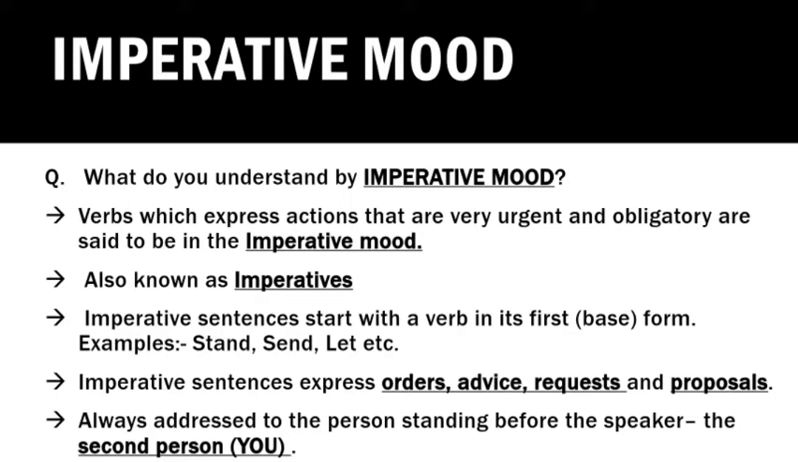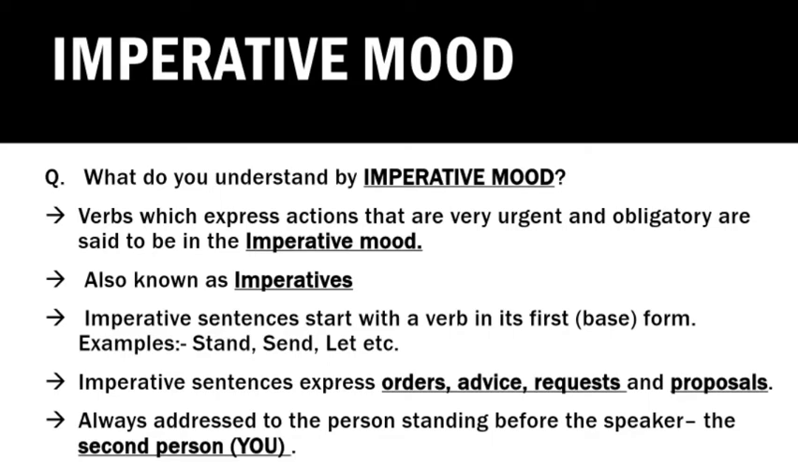Each imperative sentence starts with the verb in its first base form, which means that the verb in each imperative sentence will always remain in its base form. For example, stand, send, let, etc. It means that verbs like stand, send, let, etc. will not change their tense. They will always remain in their first or base form in each of the imperative sentences.